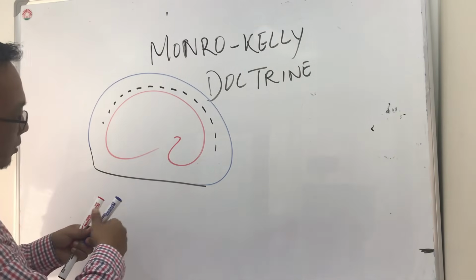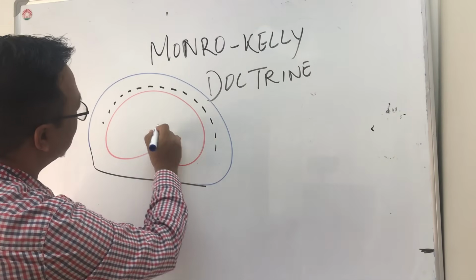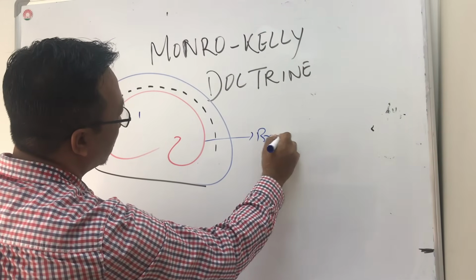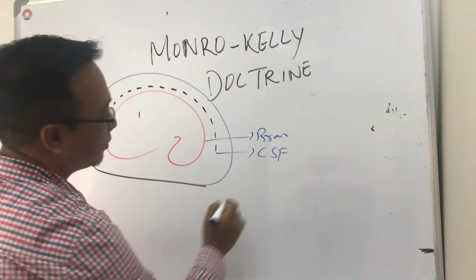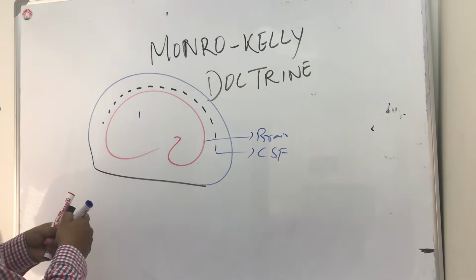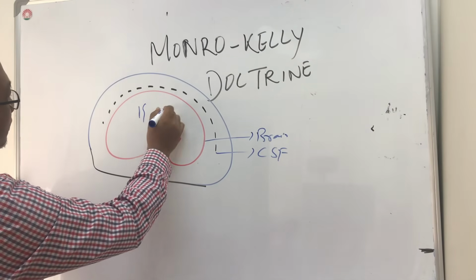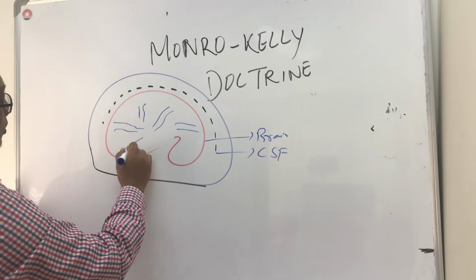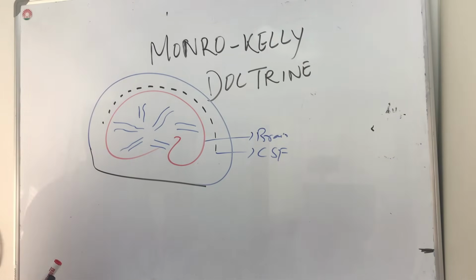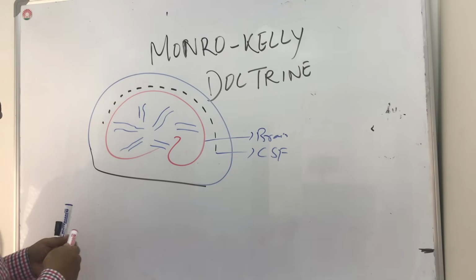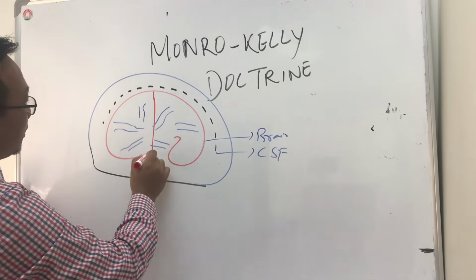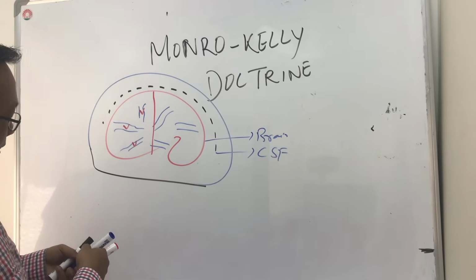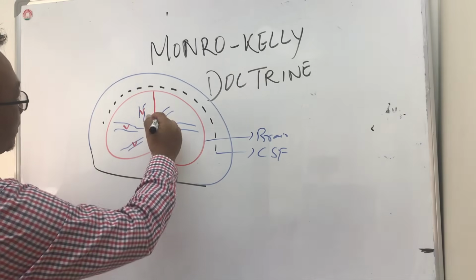So what is in this closed box? We have the brain here. Then there is CSF. And then there are blood vessels here, blood vessels which have blood. Some of this blood is venous, so let's make it half. These are venous blood, and these are arterial blood.